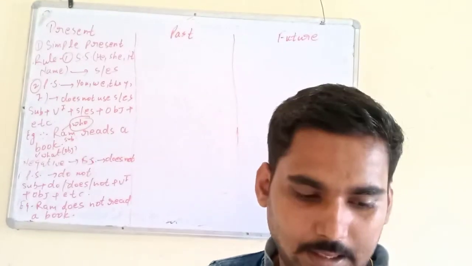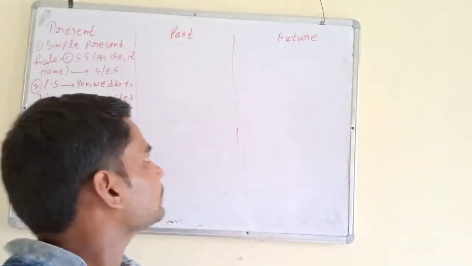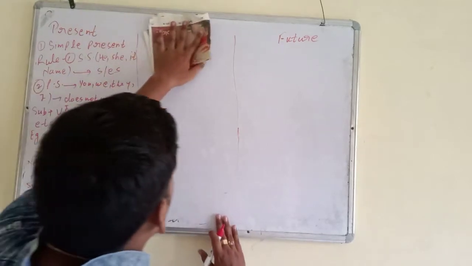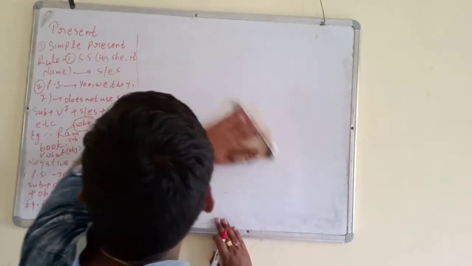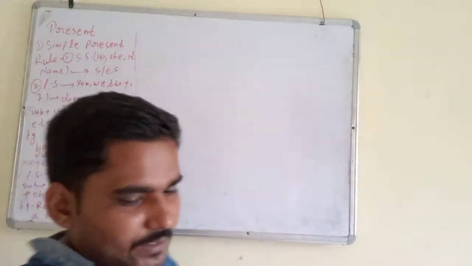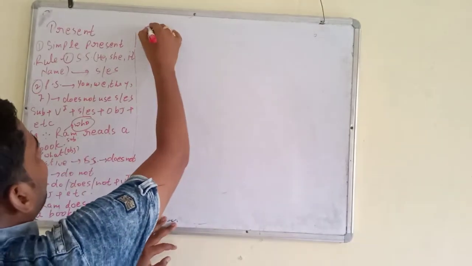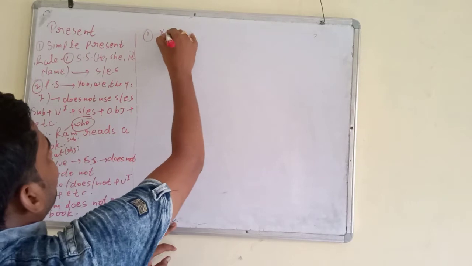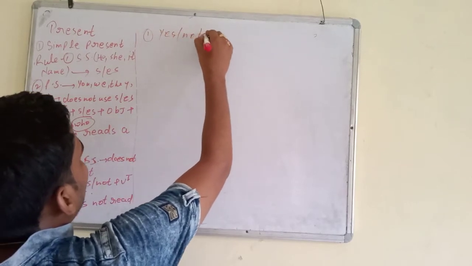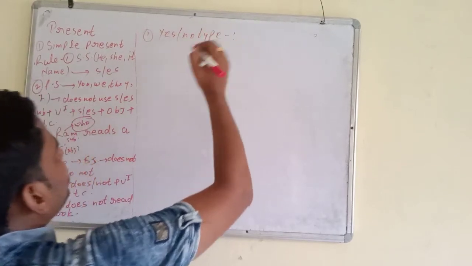Next one is interrogative sentences. We know very well there are two types of interrogative sentences. First one is yes no type and second one is WH type. So I am going to tell yes no type interrogative. What is the difference between yes no type and WH type? I will also tell you.